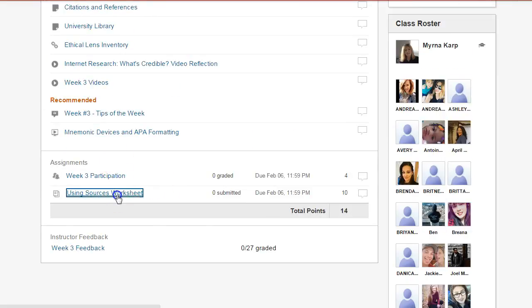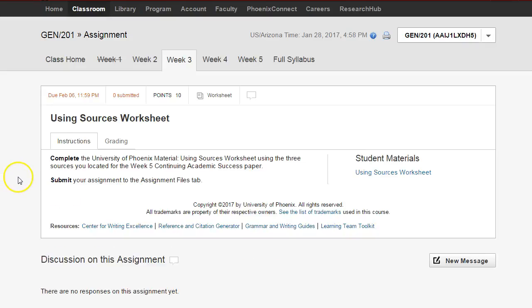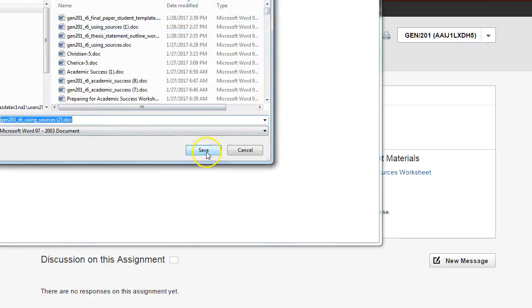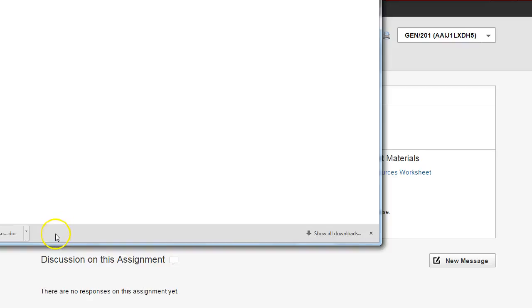This week you will be using the sources worksheet. You will be filling in this worksheet with 3 resources that you will be getting from, and let me see if I can open this now and show it to you.